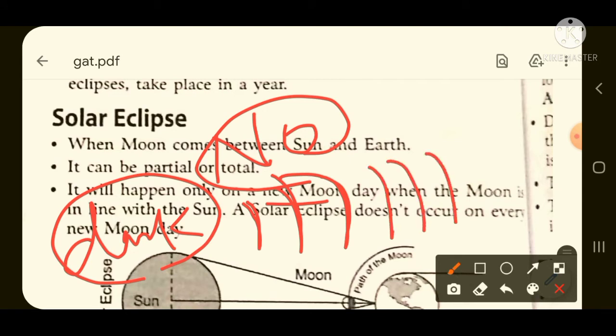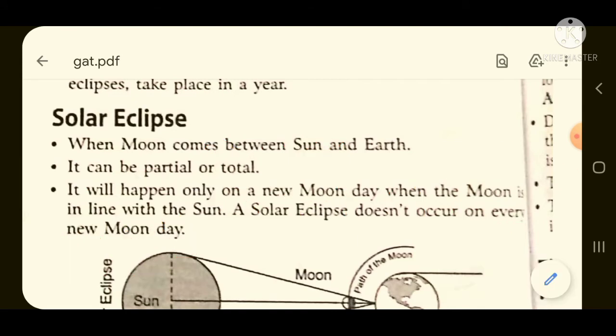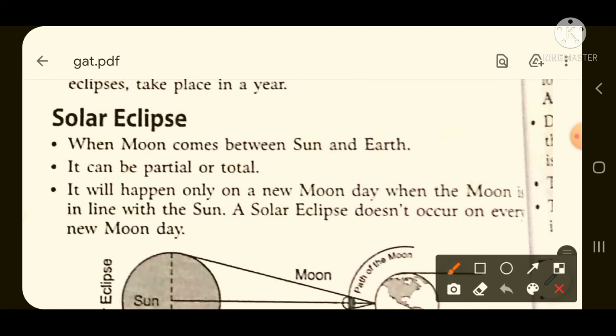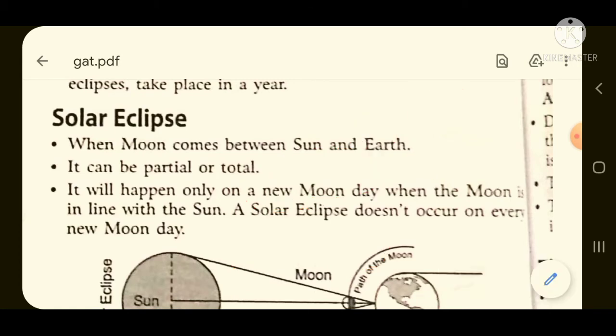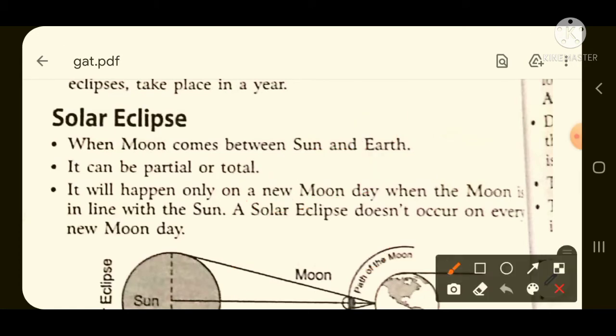Similarly on the 14th day you will see the complete moon. So the first day when no moon is seen, that first day is called new moon day. New moon day means, similarly you can remember, no moon: n for new, n for no. So new moon day means no moon day. The solar eclipse occurs only on new moon day, but not on every new moon day.